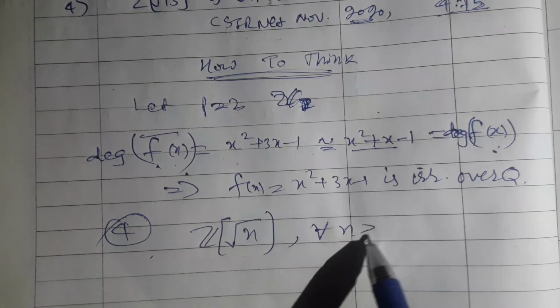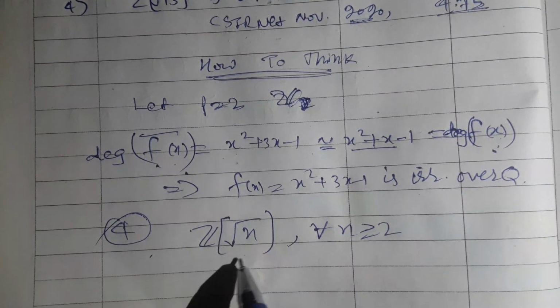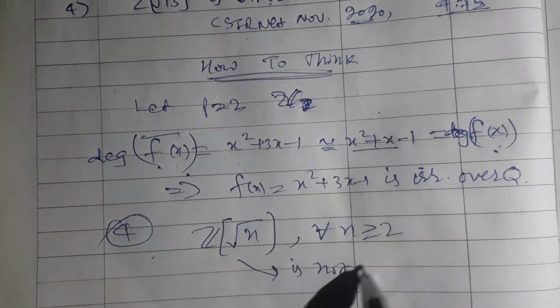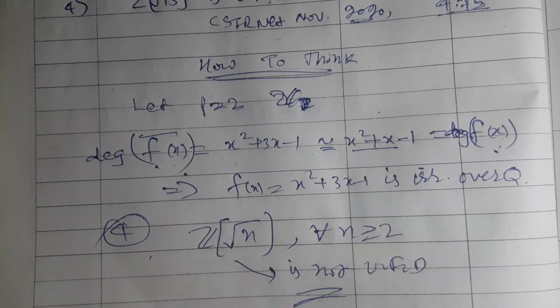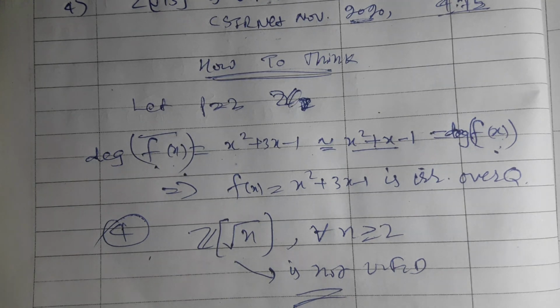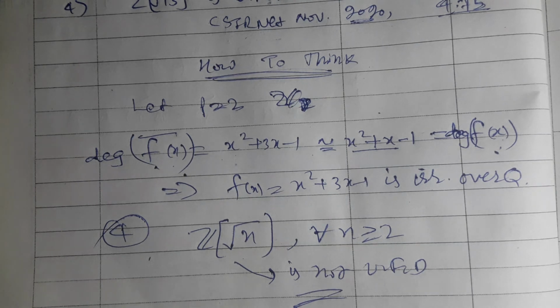For every n greater than or equal to 2, this is not a UFD. At n equal 1, it is just the integral ring, which is a unique factorization domain.